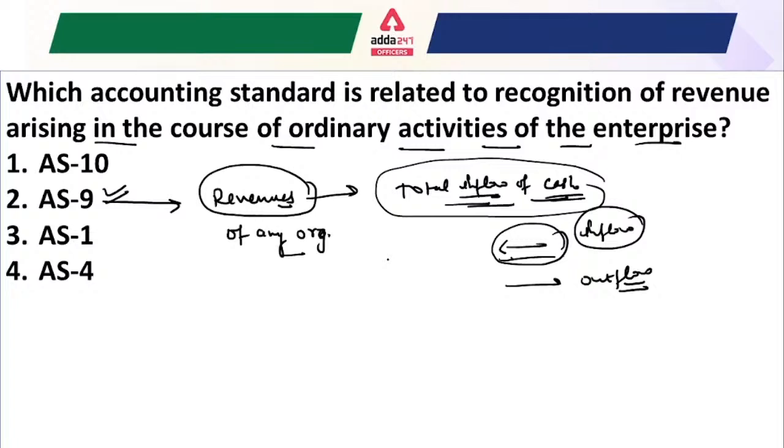So what are the ordinary activities of an enterprise? Just understand in very simple language: if you are talking about any company, organization, or business, what exactly do they do? They provide either goods or services.